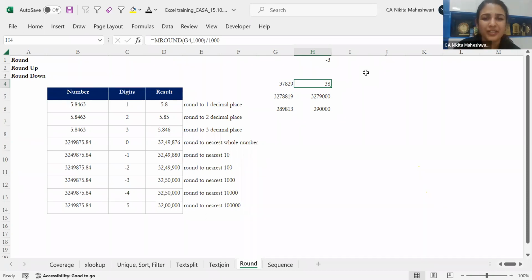But for the time being, this is how both the round and m round functions will help you accomplish this. And similarly, like round we have done, there are round up and round down functions also.